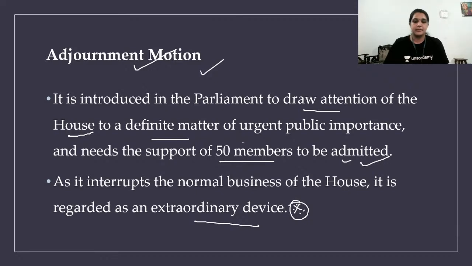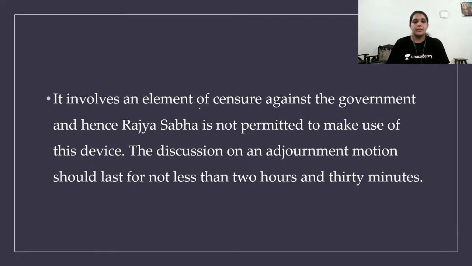Fine? It involves an element of censure against the government, hence Rajya Sabha is not permitted. Censure motion is like you point out a minister. So censure motion is a device of responsibility, and we know very well the ministers are not responsible to Rajya Sabha. So Rajya Sabha is not permitted to make use of this device. The discussion on an adjournment motion should last not less than 2 hours and 30 minutes.